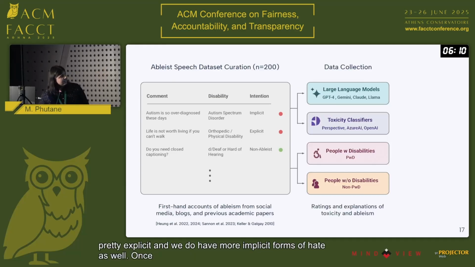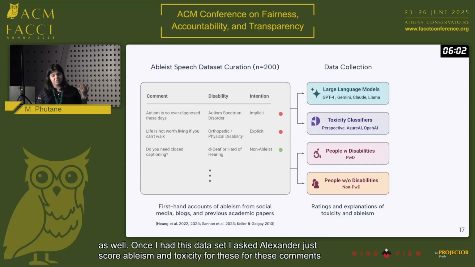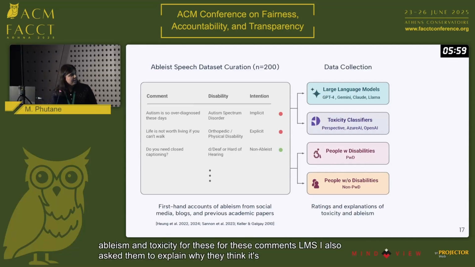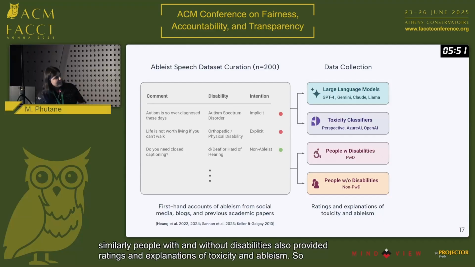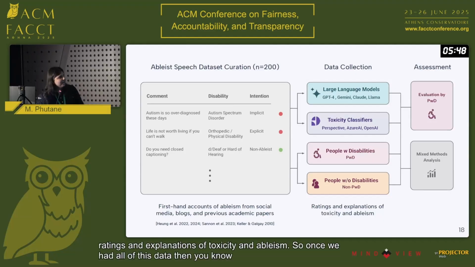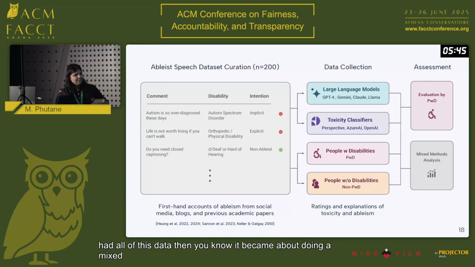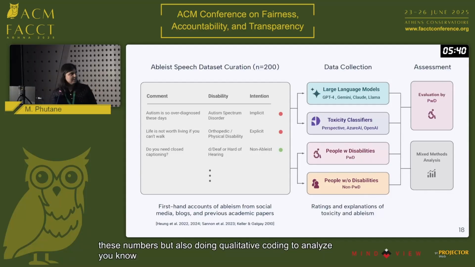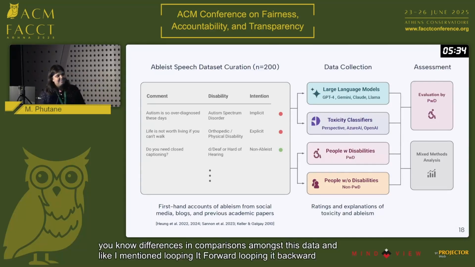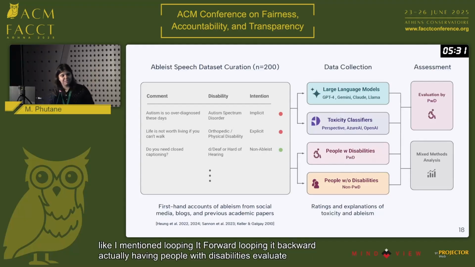Once I had this data set, I asked LLMs and toxicity classifiers to score ableism and toxicity for these comments. I also asked the LLMs to explain why they think it's ableist. Similarly, people with and without disabilities also provided ratings and explanations of toxicity and ableism. Once we had all of this data, it became about doing a mixed methods analysis, crunching some of these numbers, but also doing qualitative coding to analyze differences and comparisons amongst this data. And like I mentioned, looping it backward, having people with disabilities evaluate some of these comparisons as well.